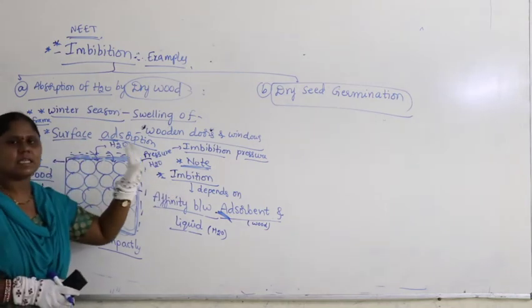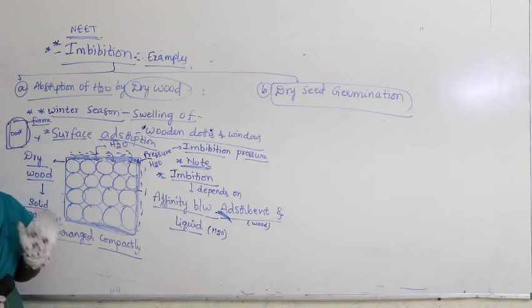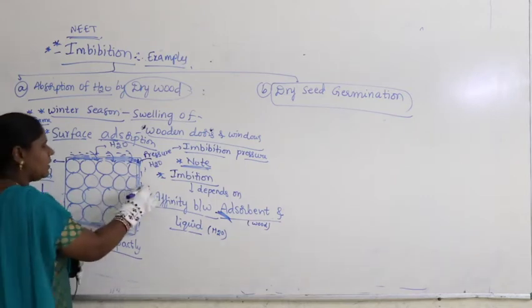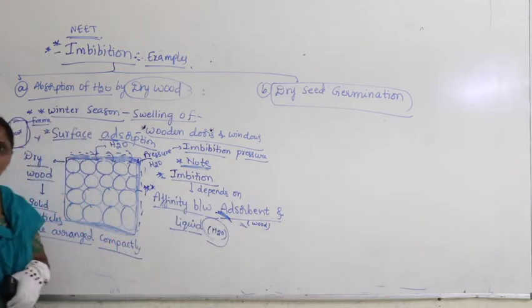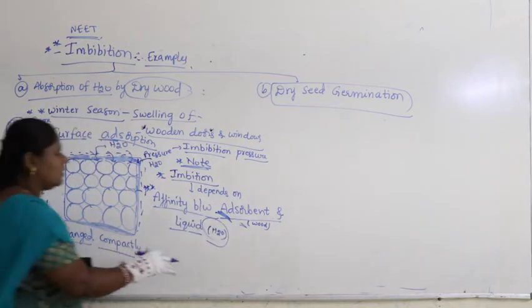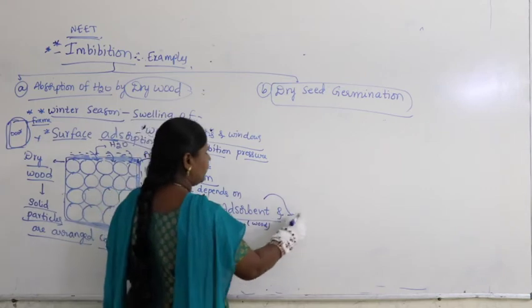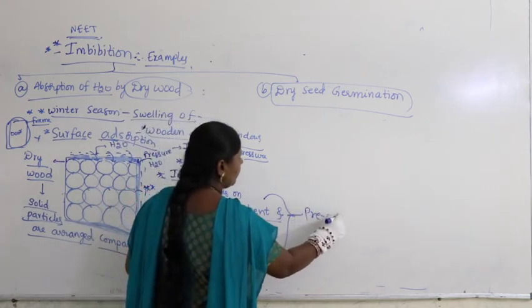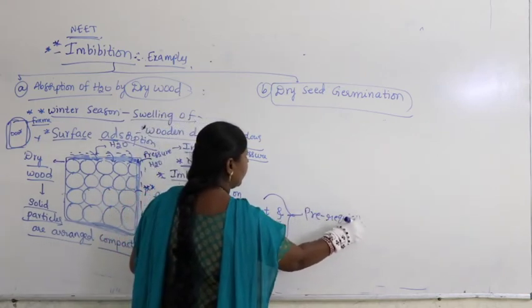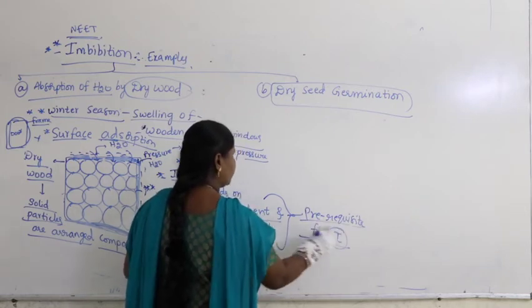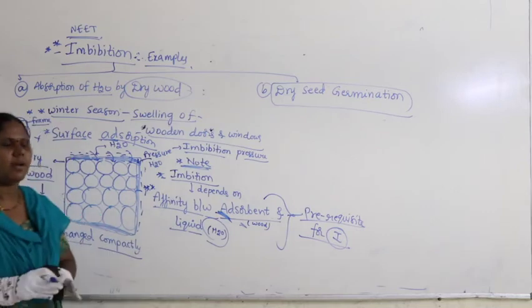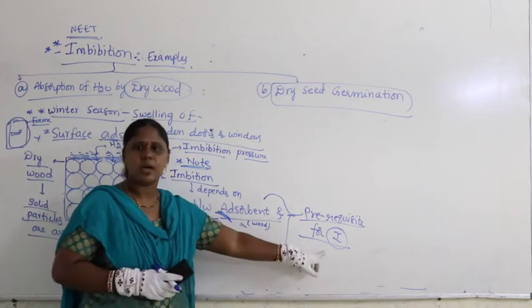It's called imbibition. Here water is entering across the wood, and this is a prerequisite for imbibition. This is a minimum requirement for imbibition to happen.